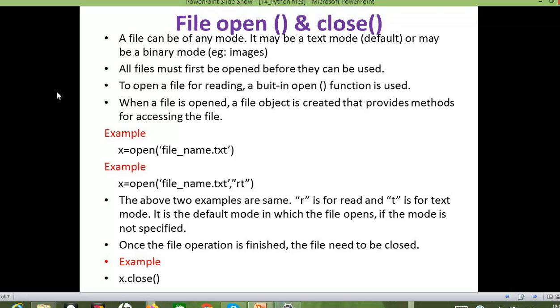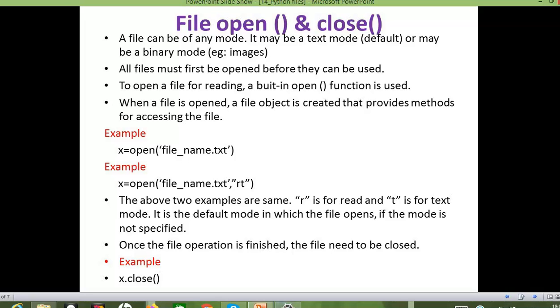First, all files must be opened before they can be used for any process, right? For that we use the built-in open function, which is used to open a file. The file will be opened by creating a file object. Here in the example I have shown x. x is the file object which is created, equal to open of the file name dot txt in text mode.